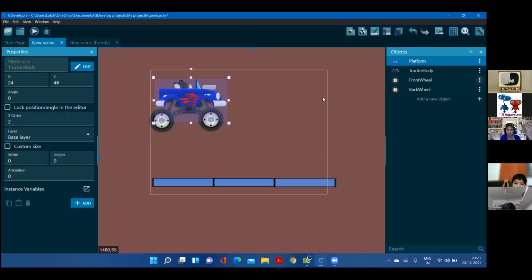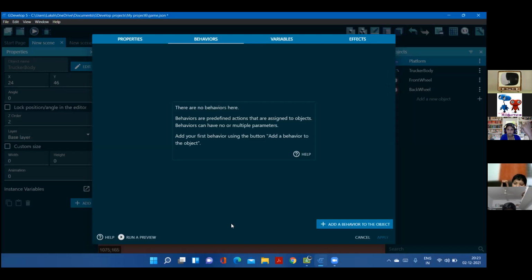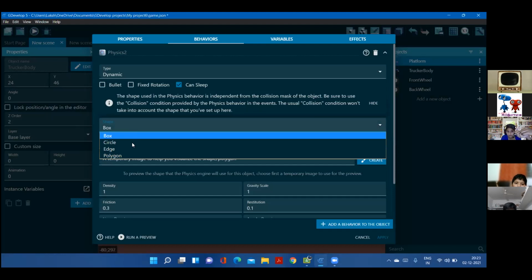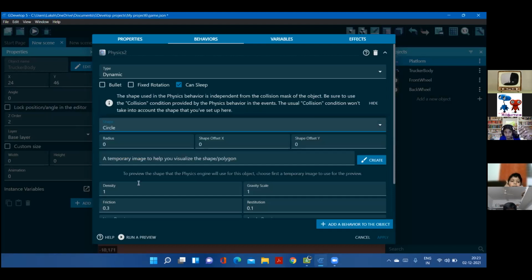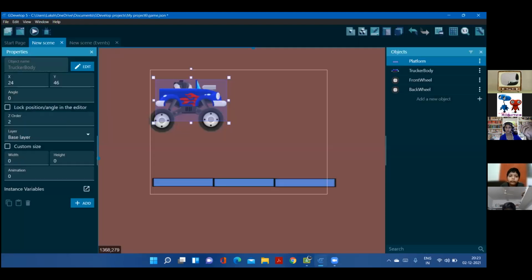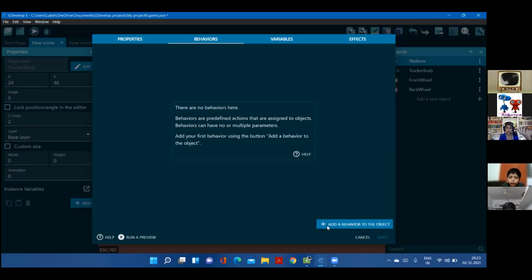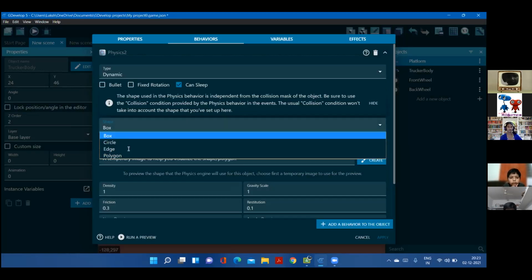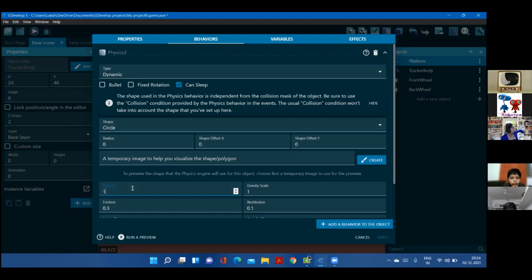And the front wheel, after edit the behaviors, add a behavior, physics engine, dynamic. It's a wheel, so it's probably a circle. The density of the front wheel is going to be 5. Okay, listen properly, everyone. And the back wheel, it's a circle. And the density of the back wheel is going to be 10 because it's the heaviest part.